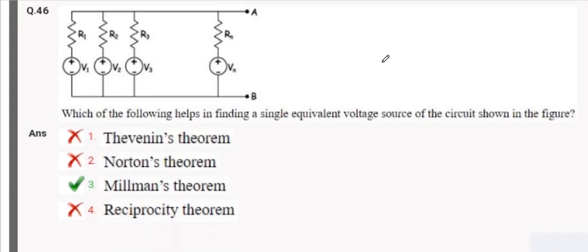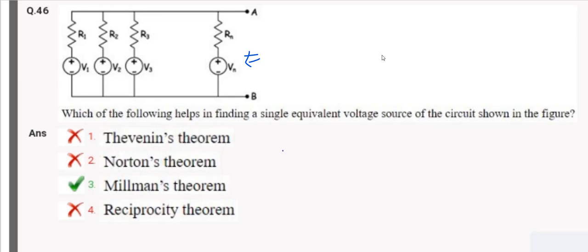Which of the following helps in finding a single equivalent voltage source of the circuit shown in the figure? If several voltage sources and several resistors are there, then we can say it is Millman's theorem. In Millman's theorem, if there are several voltage sources, we can reduce them to an equivalent circuit.